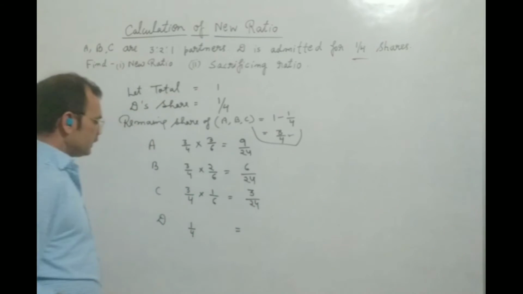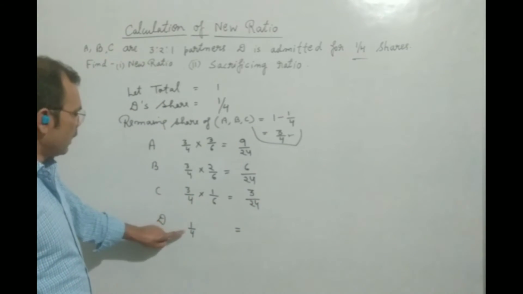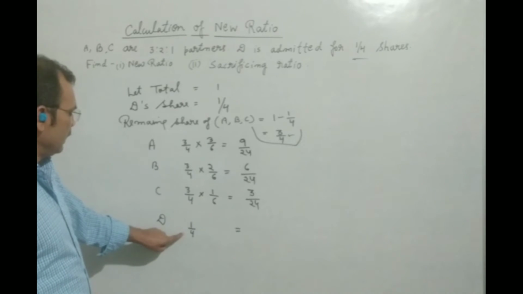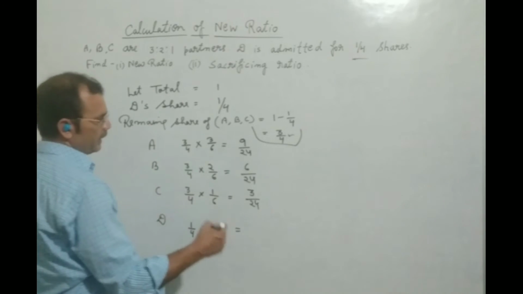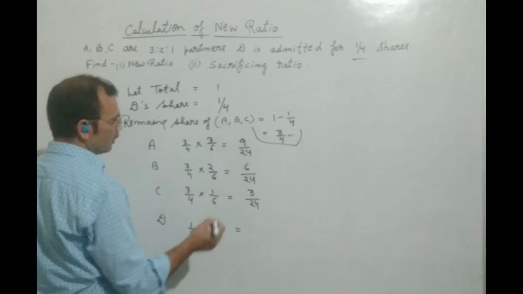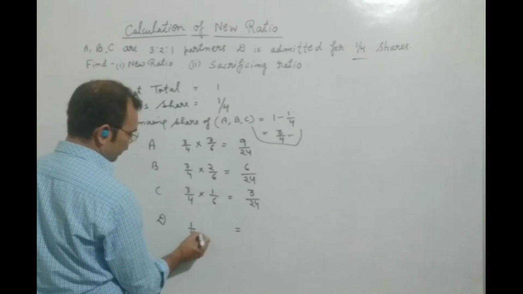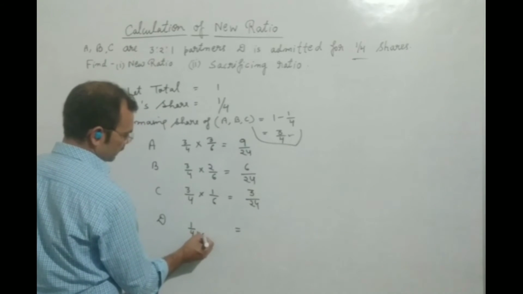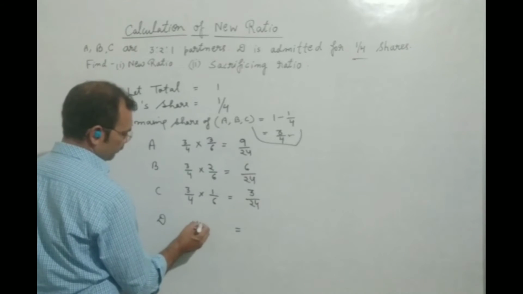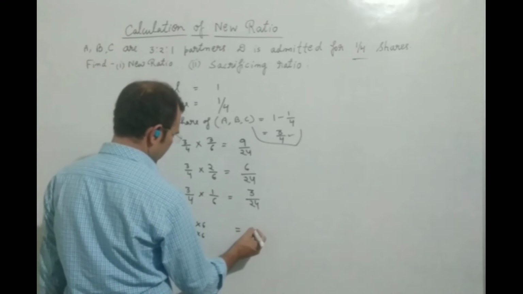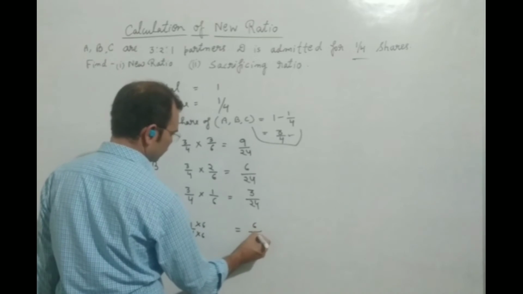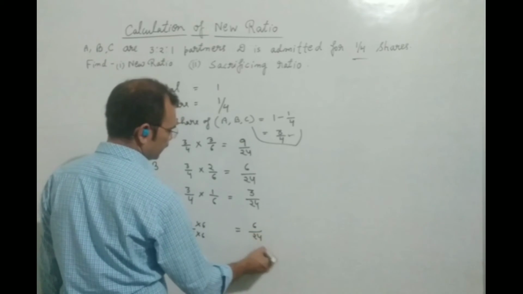Now you will see here 1 upon 4, and the denominator will be different. So if we want to make a similar denominator, we will have to multiply here by 6 and the same will be put in the numerator. After doing this, we will find the same denominator.